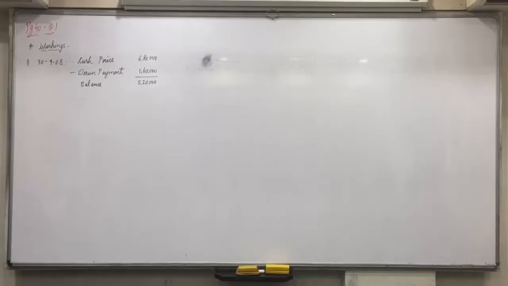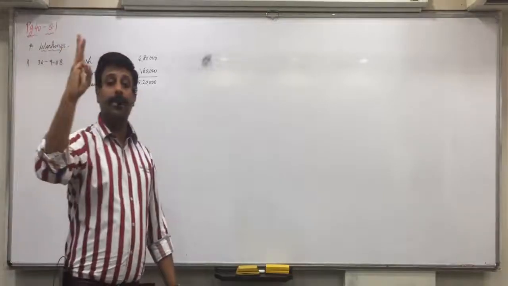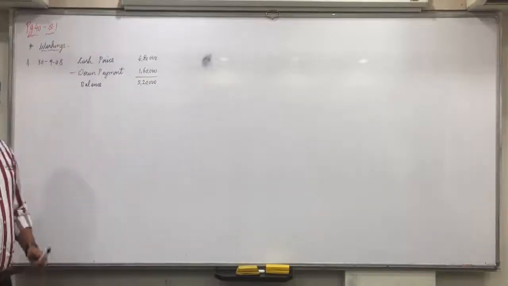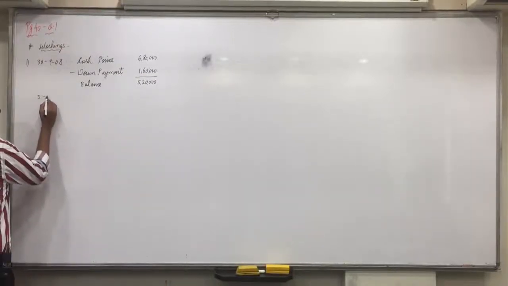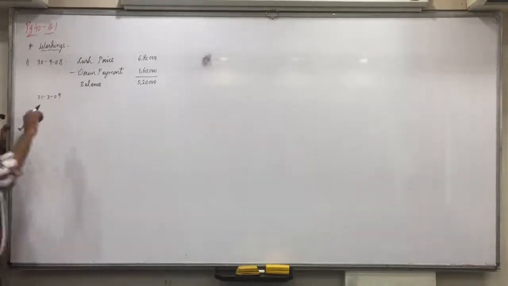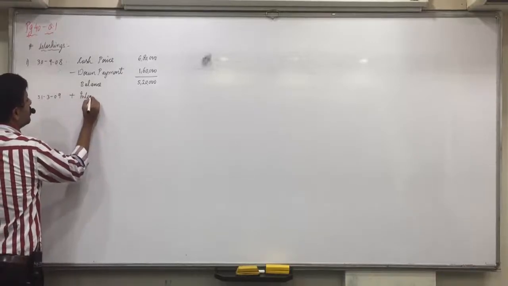Now we have to pay the remaining amount in 6 half-yearly installments. So when will the first half-yearly installment become due? After 30th September, half-yearly, 6 months, 31st March 2009. After 30th September, 31st October, 30th November, 31st December, 31st January, 28th February, 31st March. Okay, half-yearly installments. So, first installment will become due on 31/3/09. Any doubt in this? First, we will add interest.